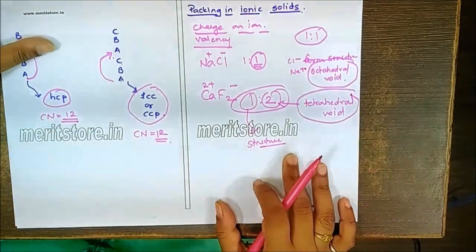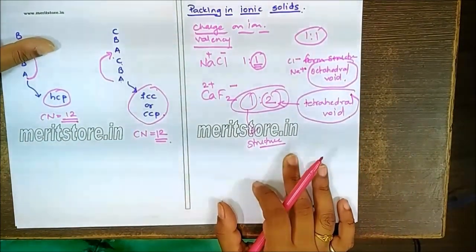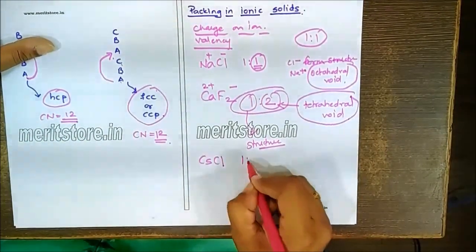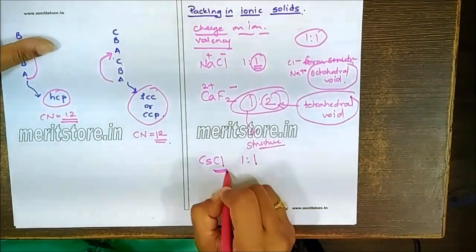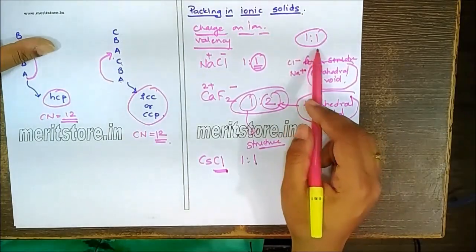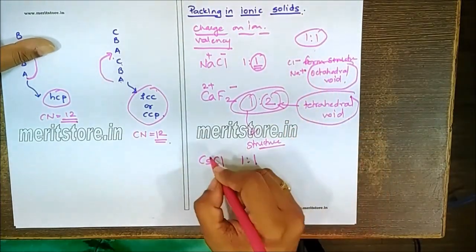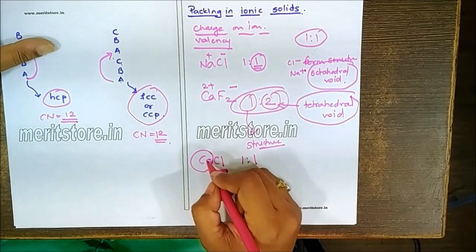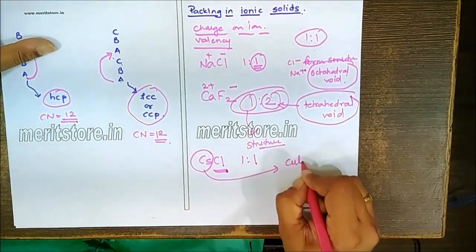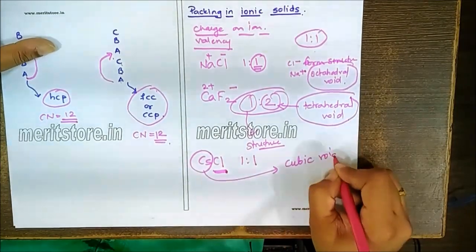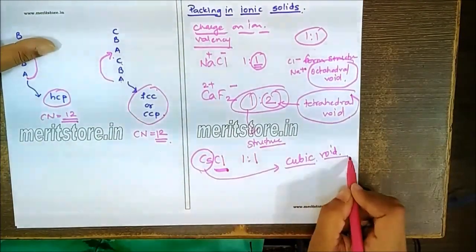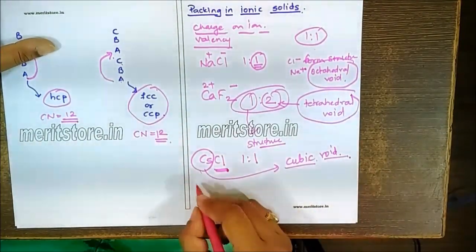But I am taking 2 more examples over here, which you will find exceptional in case of MCQ solving. First of all, I am talking about cesium chloride. Here the ratio is 1:1. So we'll expect the chloride ions will form the structure, and cesium is expected to go in the octahedral void because the ratio is 1:1. But the cesium size is bigger and it's very difficult to accommodate in the octahedral void. Hence, cesium is expected to occupy the cubic void. So this is 1:1, but still the cesium goes in the cubic void. That's one of the exceptional examples.